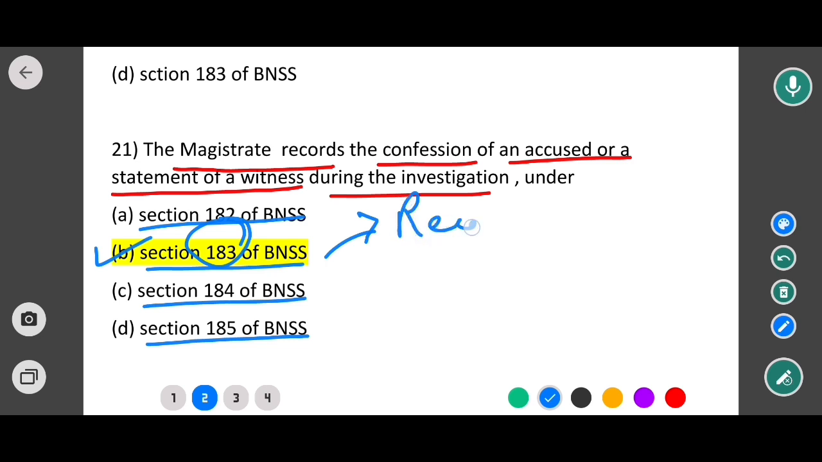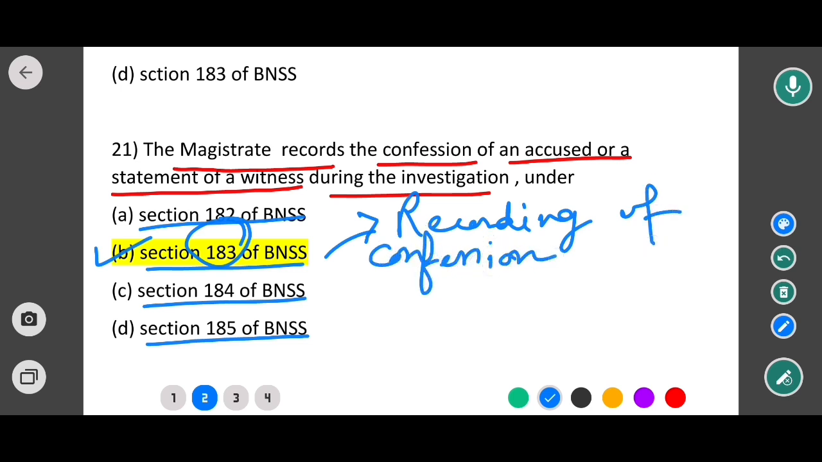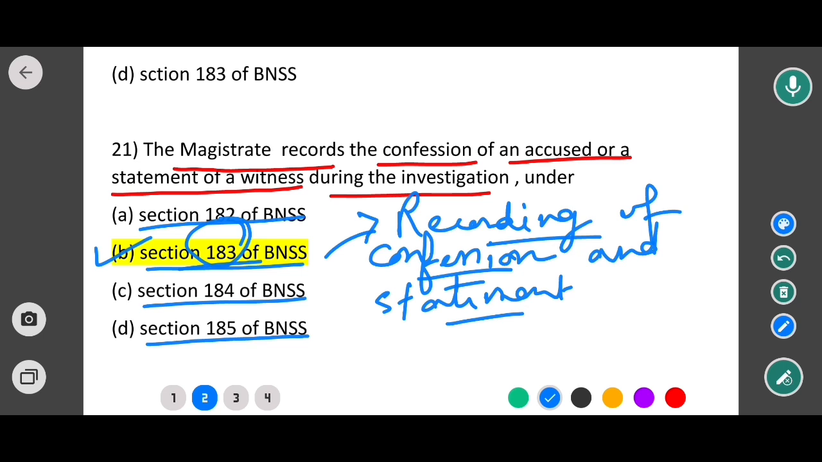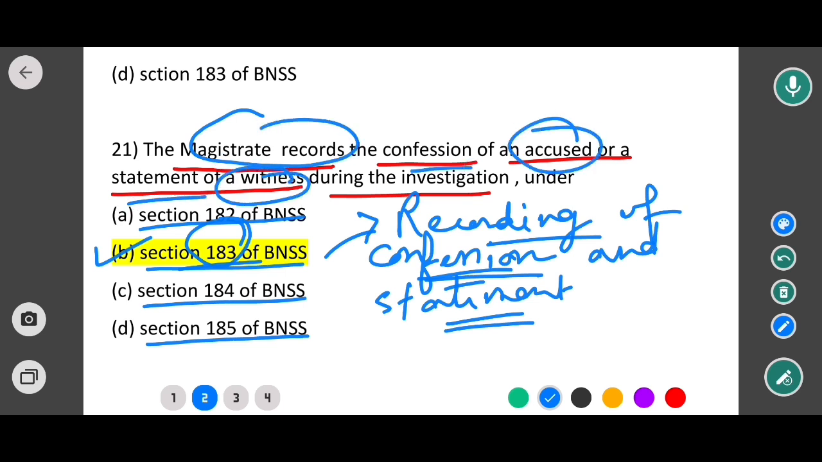Okay, so section 183 of BNSS is all about recording of confession and the statements. Recording of confession of the accused and the statements of the witness. That means the magistrate records the confession of the accused and the statements of witness under which section? Under section 183 of BNSS.